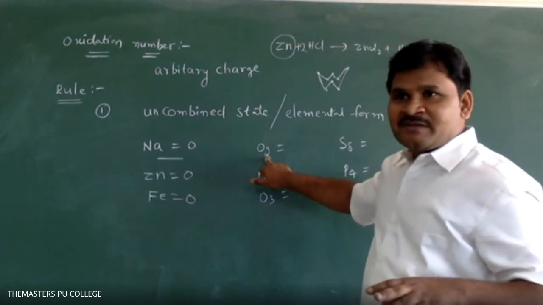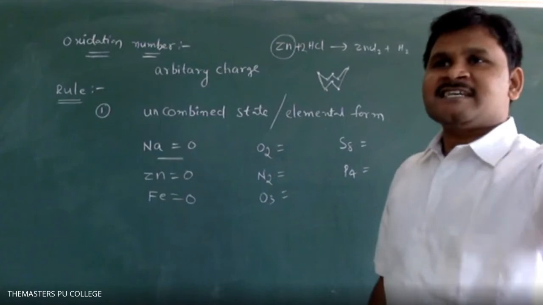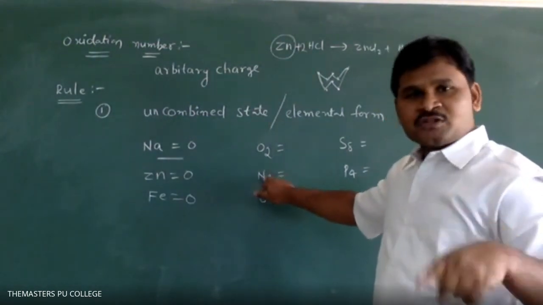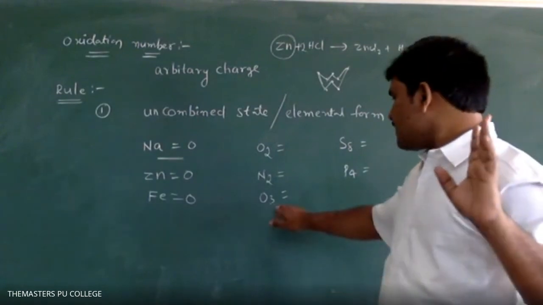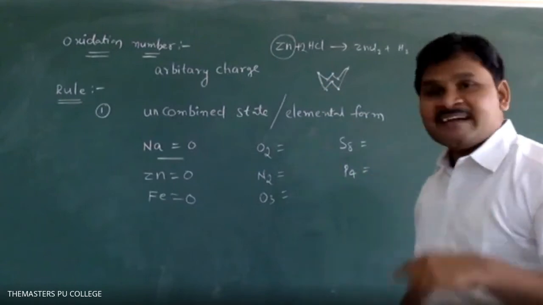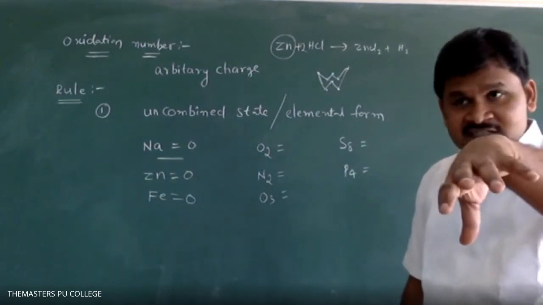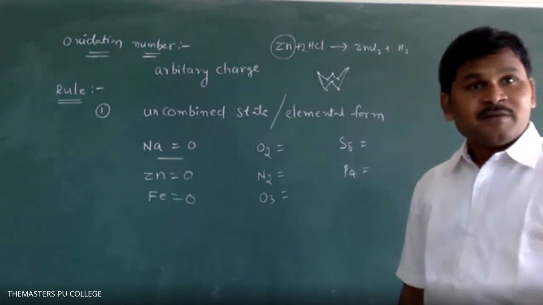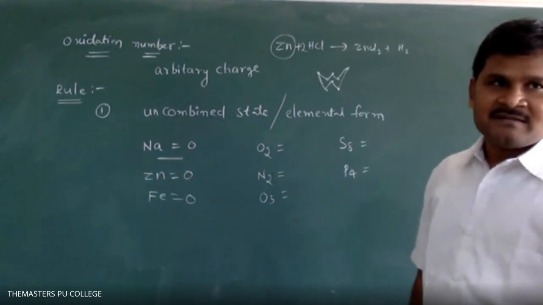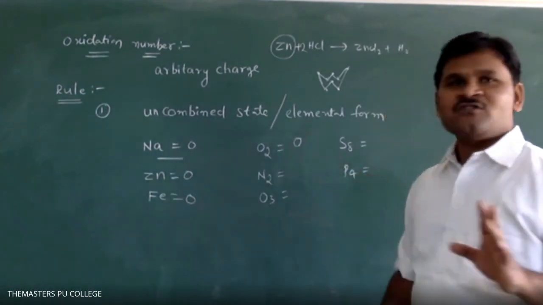Here it is diatomic. What are the two elements? Oxygen, both oxygen. Both are the same type of atoms. Here three are the same type of atoms. This is called elemental form. It looks like a molecule, but that molecule has the same type of atoms, so it is an element. In that situation also we have to take it as 0.